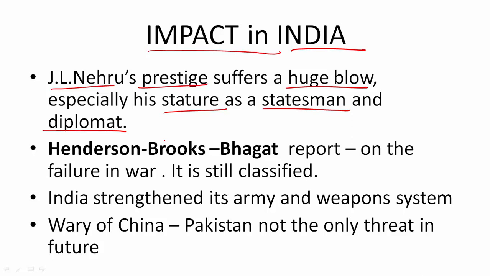Also, he had been calculating wrongly. He had misjudged China's intentions completely. It is said that it is one of the biggest blunders of Nehru that he did not see what China was planning. He considered China to be very good friends. He had signed a treaty with them. They had very good relations, but China backstabbed Nehru. It is said that they backstabbed him, supposedly, not literally. And so Jawaharlal Nehru suffered a huge blow to his prestige, both domestically as well as internationally.